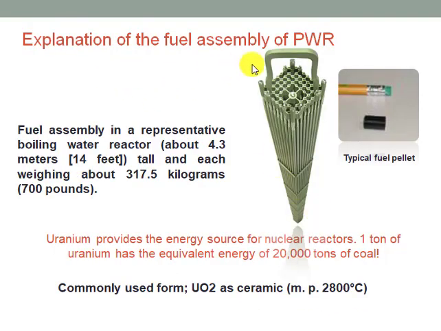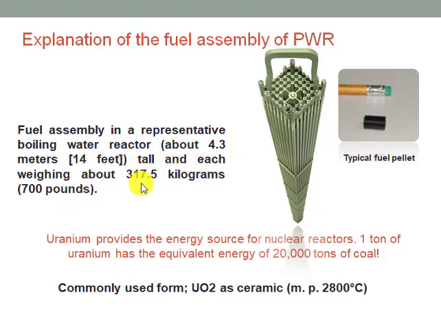If we look at the assembly of the pressurized water reactor, you can see here the fuel assembly. It contains small pellets of uranium oxide ceramic material, and the size of these pellets is equivalent to the size of a pencil. These fuel assemblies are contained in fuel bundles of size 4.3 meters or 14 feet long.